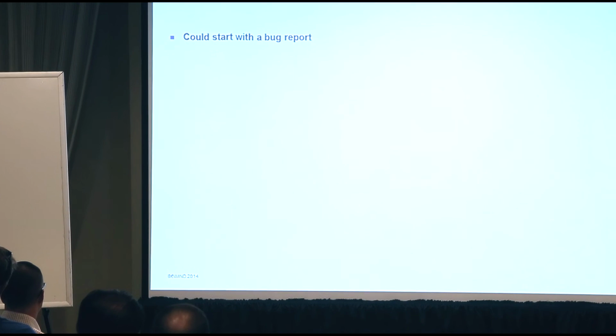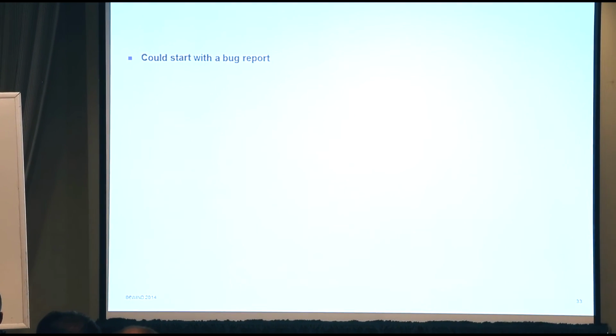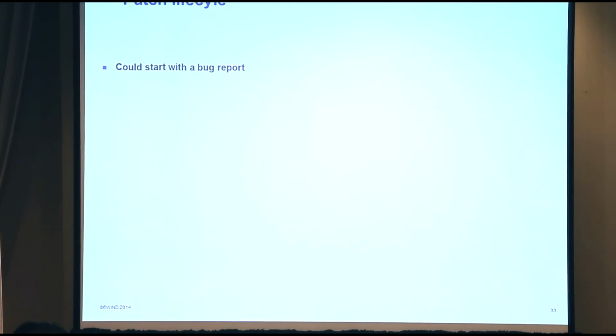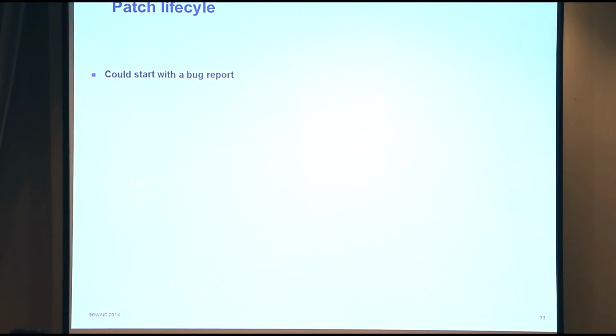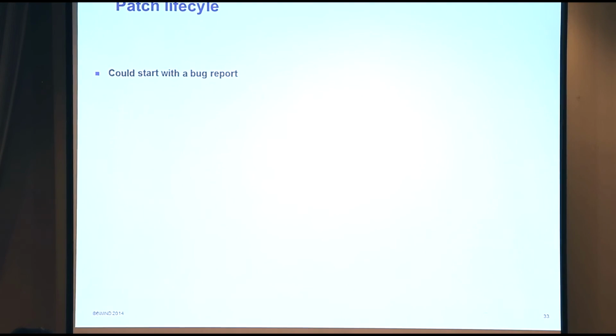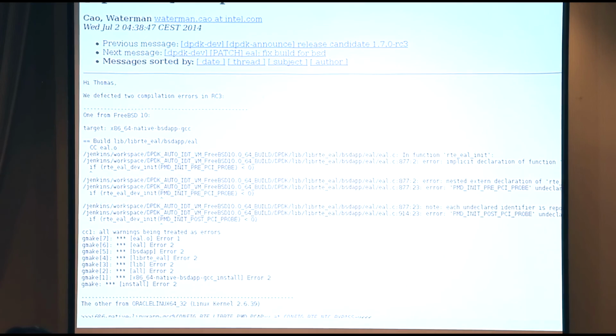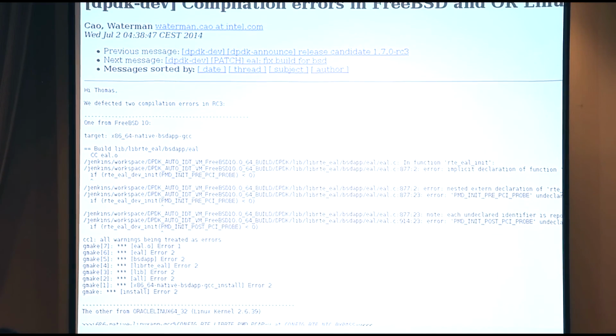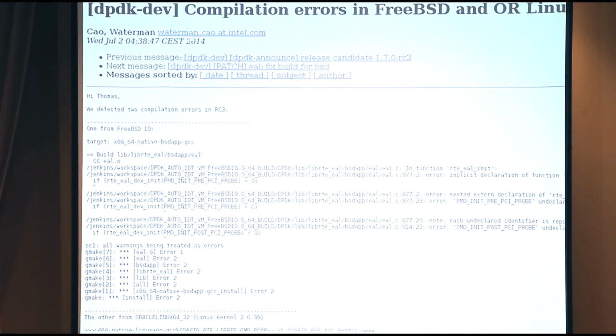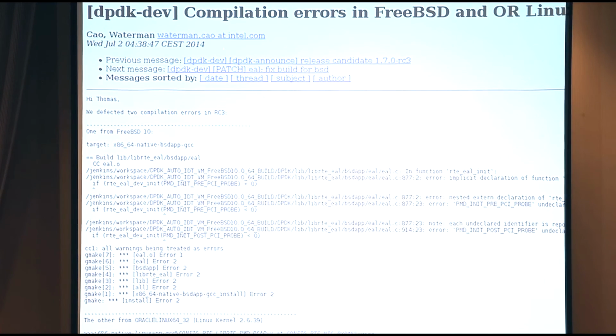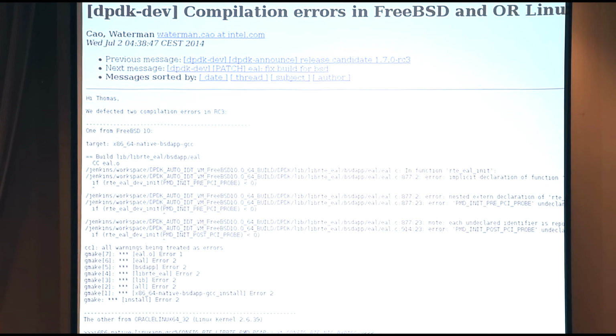I would like to illustrate how a patch lives on the mailing list. First, I would like to have some bug report. I have an example. Here someone from Intel, which manages validation actually, has seen a compilation error.